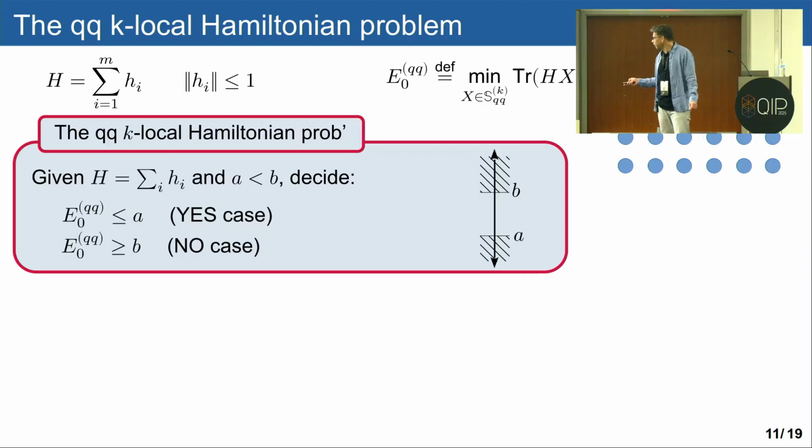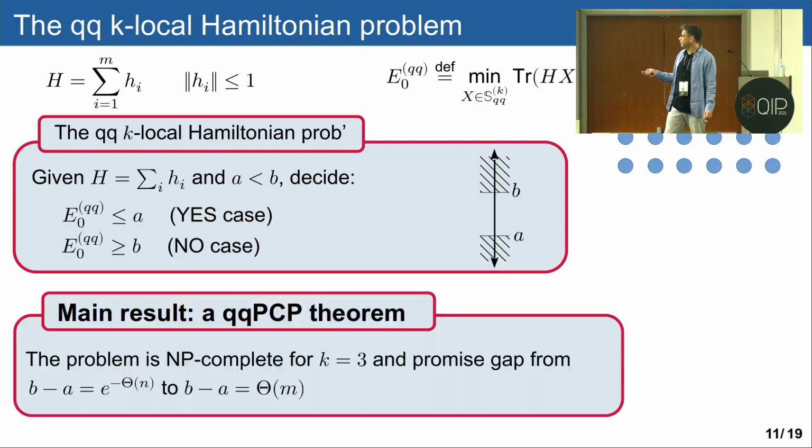And our main result is that this is an NP-complete problem over a huge range of promise gaps between A and B. It is NP-complete starting from an exponentially small gap all the way to a gap which is the size of the system, which gives us a PCP for these two things. And that's why I'm saying that essentially this problem is a classical problem, because of this NP-completeness.